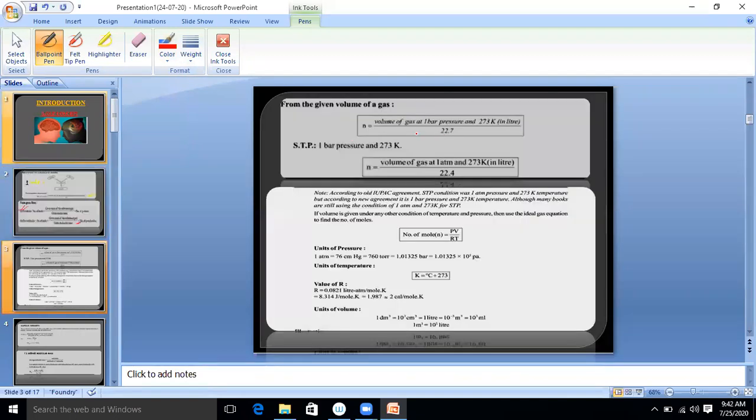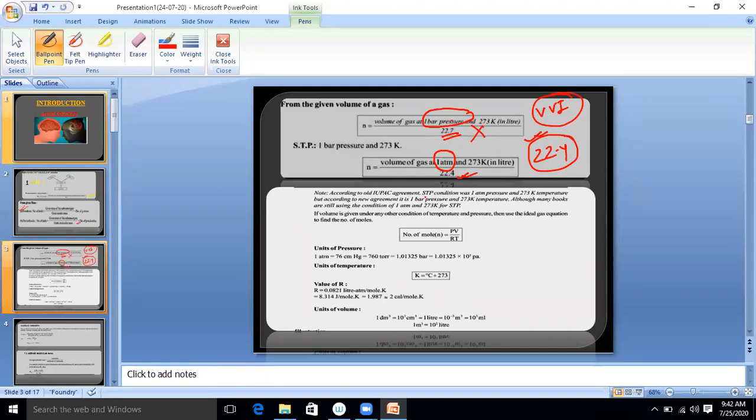Now next, suppose the volume is given, so we will take the volume of the gas at 1 bar. If we take 1 bar pressure, then the gram molar volume is 22.7, not 22.4, VVI. Now at STP condition, that means the volume of gas at 1 atm. Clear? Here the pressure is 1 atm, then we will take 22.4 liter. Generally in numericals, we just consider 22.4 liter. Very rare case we consider that 22.7 liter.